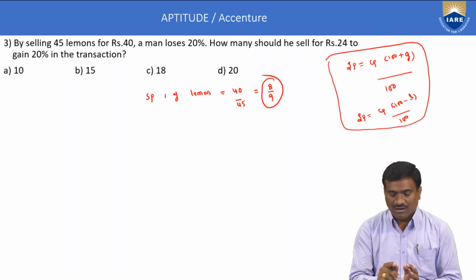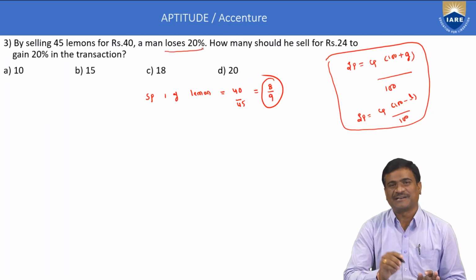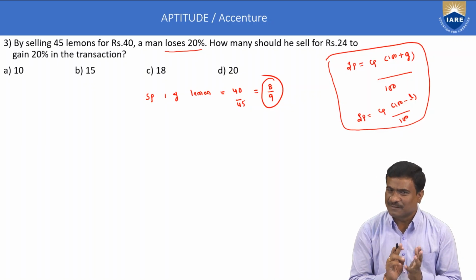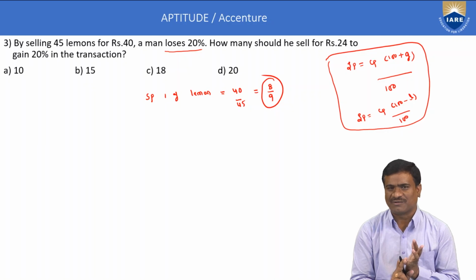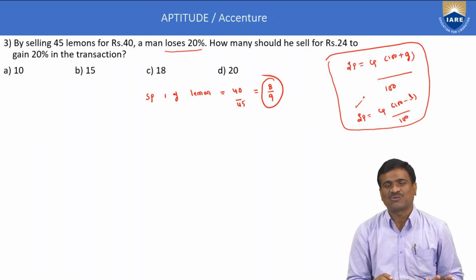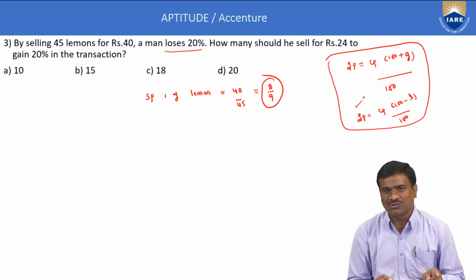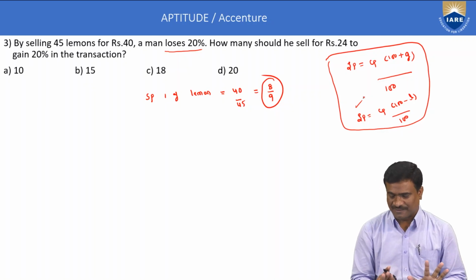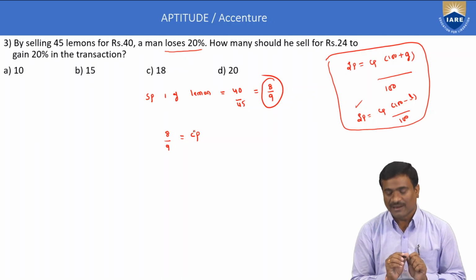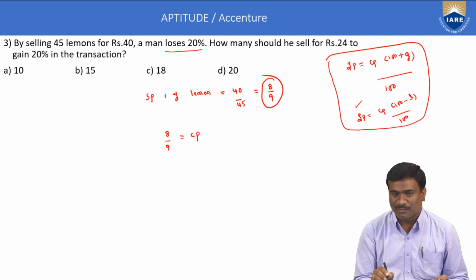Next, loss 20 percent. Calculate only the cost price. Selling price is given and loss is also given. Find the cost price relation. Selling price is equal to cost price into (100 minus L) by 100. Now substitute here. Selling price of 1 lemon is 8 by 9. Calculate cost price of 1 lemon into (100 minus L) by 100.